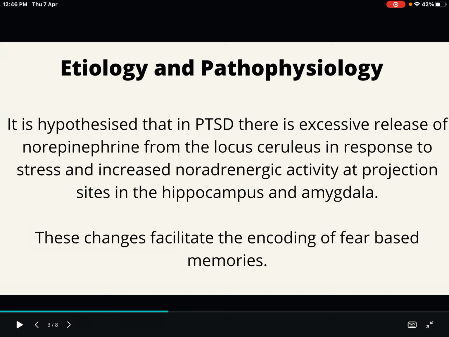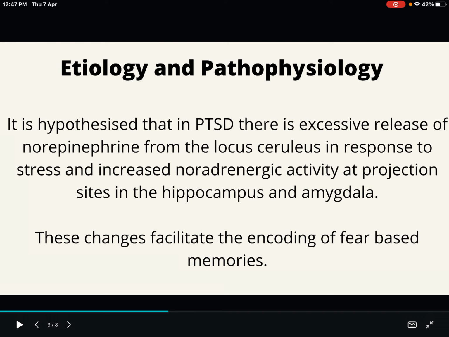Coming to the etiology and pathophysiology, you can remember this one as a flowchart. The first main important one is excessive release of norepinephrine from the locus coeruleus. This locus coeruleus is the part of the brain from which the norepinephrine is released. So there is excessive release of norepinephrine from the locus coeruleus in response to stress. That is the first point.